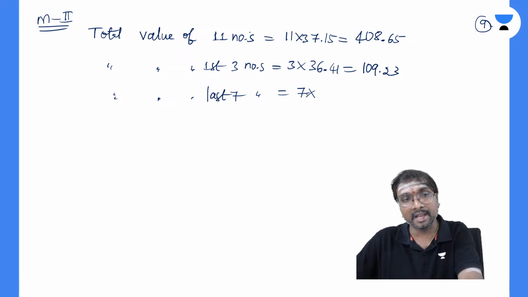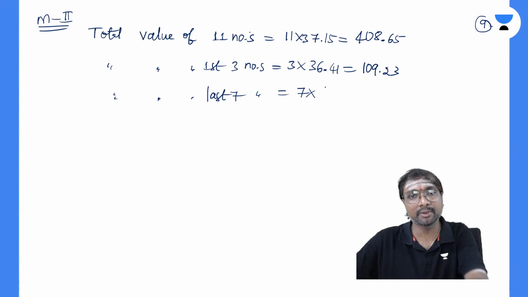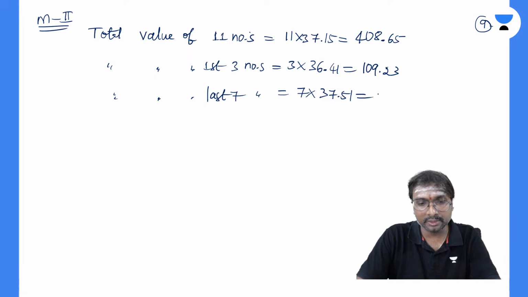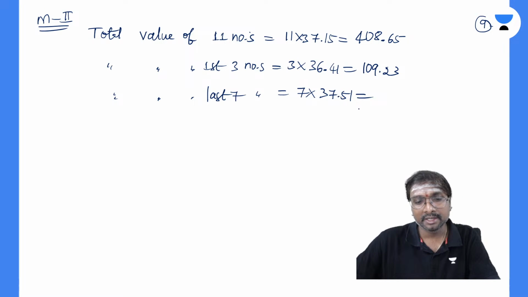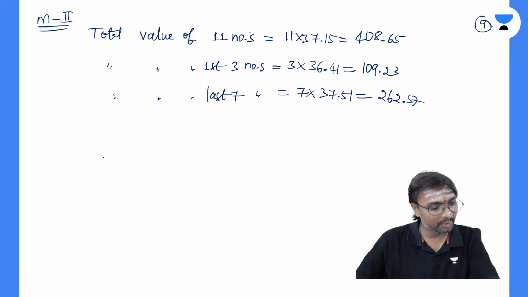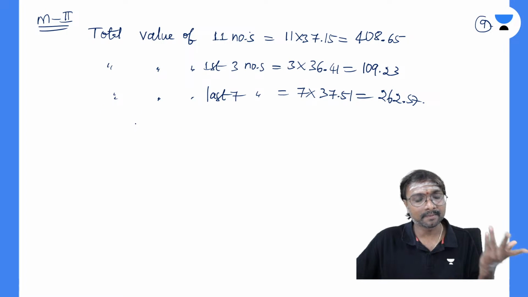7 into what is the average given, if you just observe? That is your 37.51. 37.51, right? How much does it come to be? That is your 7 into 37.51, right? How much does it come to be? 262.57. So then what can you say?